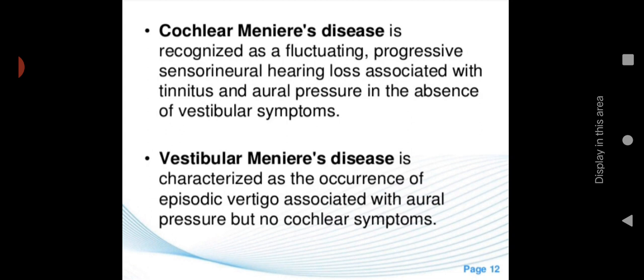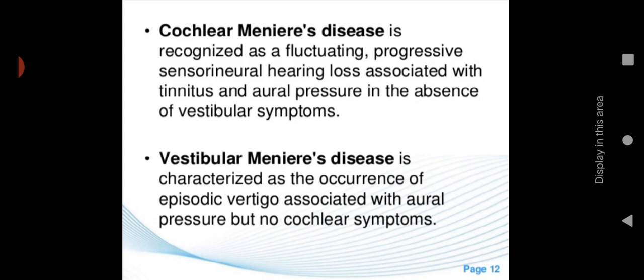So here, cochlear Meniere's disease is identified as fluctuating, which means keep on changing, progressive sensory neural hearing loss. So this cochlear Meniere's disease can lead progressively to sensory neural hearing loss, associated with tinnitus, which is the ringing sound, and aural pressure, a feeling of fullness in the ear, in the absence of vestibular symptoms.